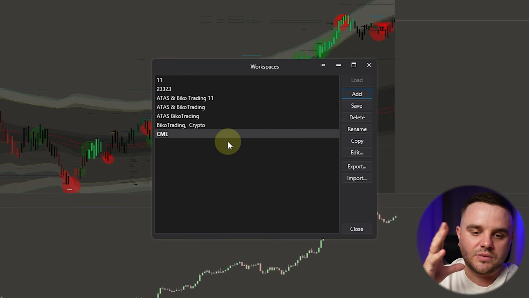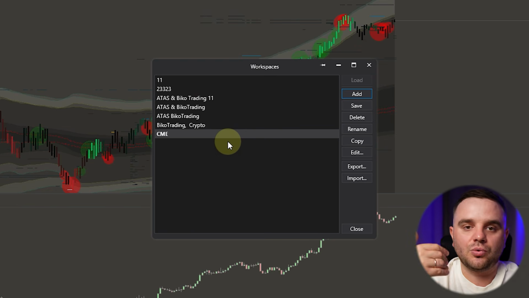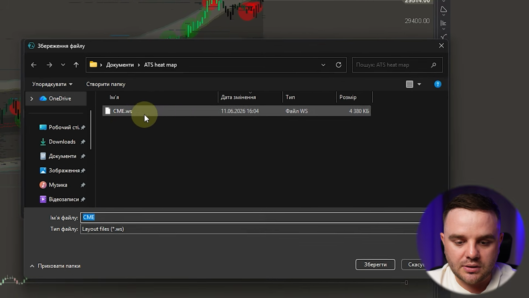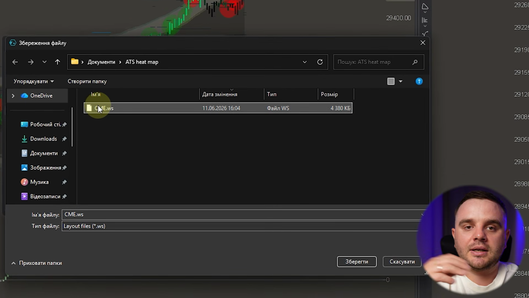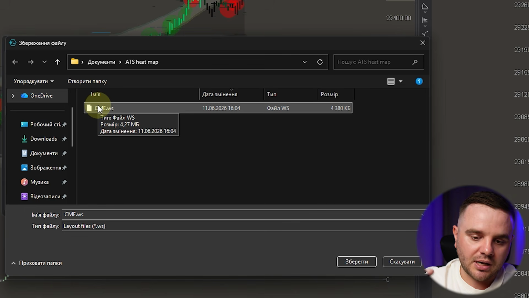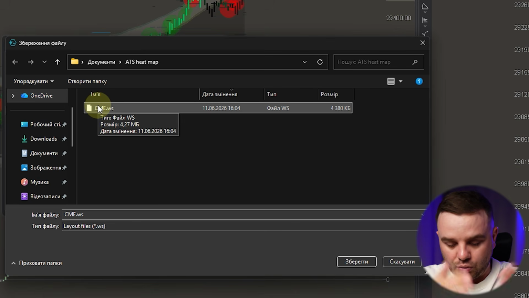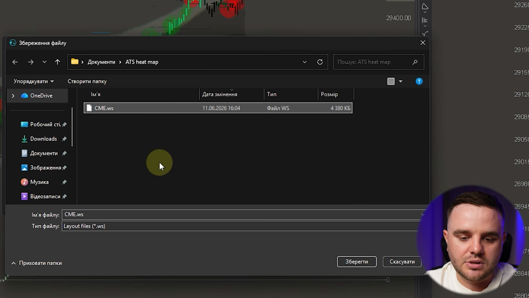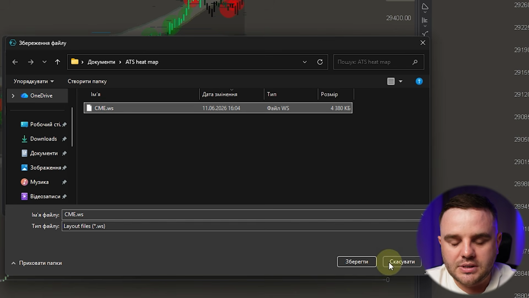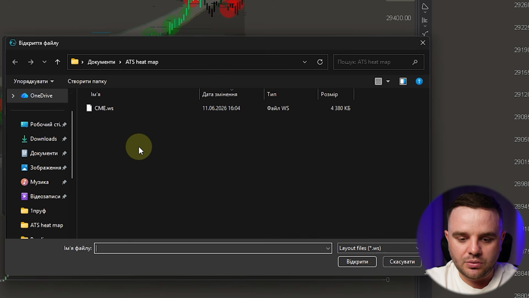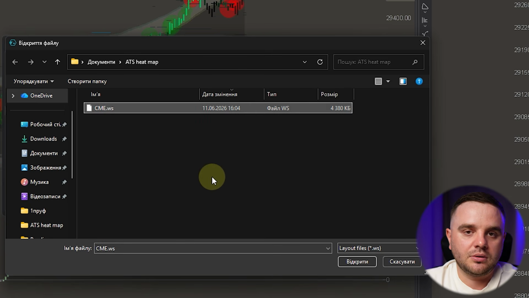And additionally, if there are situations that you would like to share Workspace with other people, it's really easy. Export. To export, you need to save it. As you can see, I already have this file, and I can share it with any of my friends or students, and they upload it, and they have the setup of the same indicators as I have on a chart. And that's exactly what all of you will do when you go down and fill that form to get all my templates and Workspace. And of course, import. If you start ATAS platform from zero and you would like to set up my Workspace or Workspace of any other person, you simply import it.